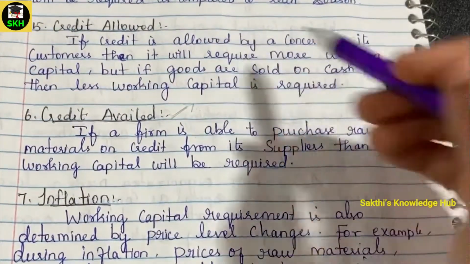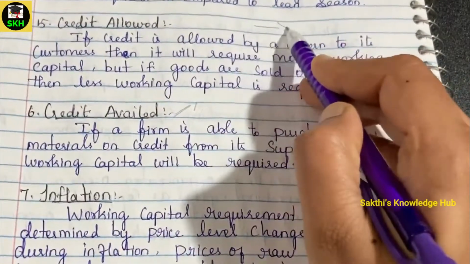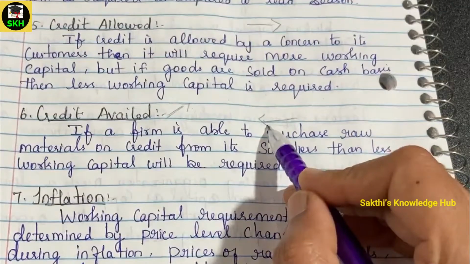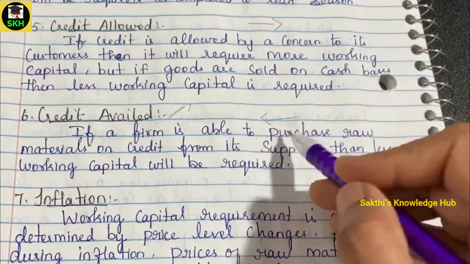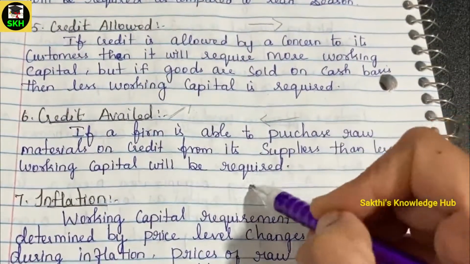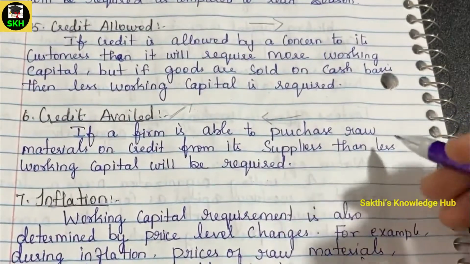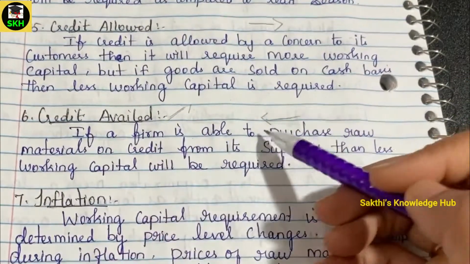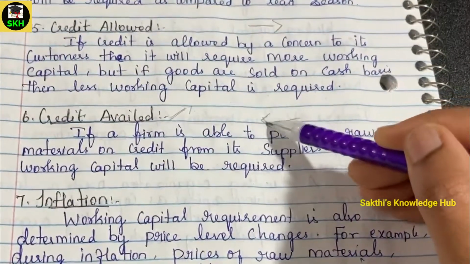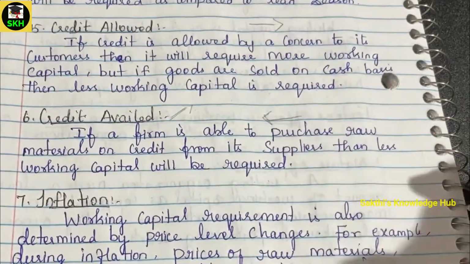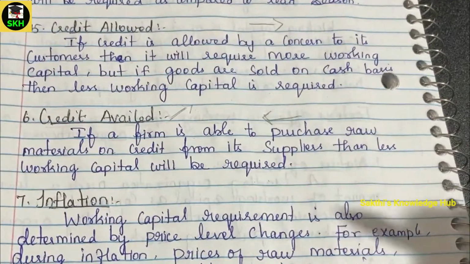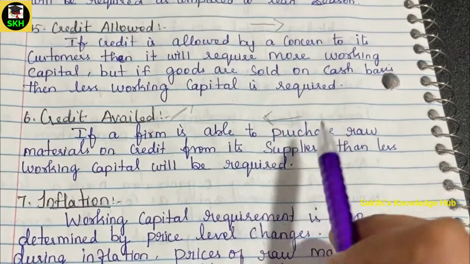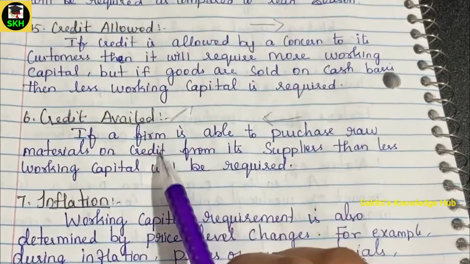So in the opposite situation, here we are giving goods on credit and here we are getting the raw materials or any of the supplies on credit basis from outside. So in this situation, the requirement of working capital will be less because we have a credit facility from the supplier side. So we can make the payment at a later time. There is not much requirement for money in hand on an immediate basis. So the working capital will be required on that basis, whether the credit is available or not.